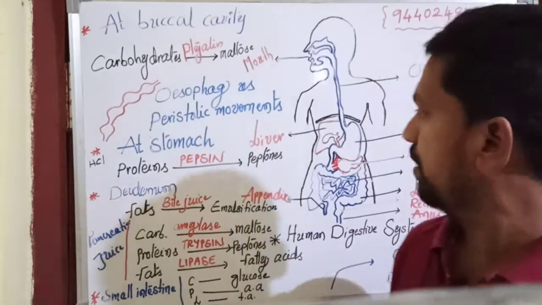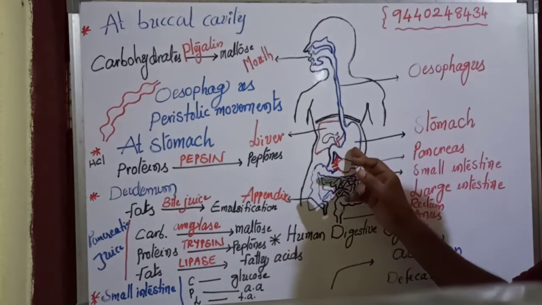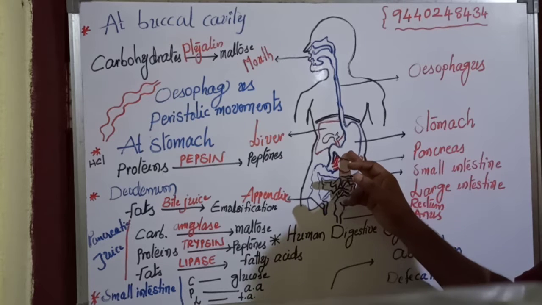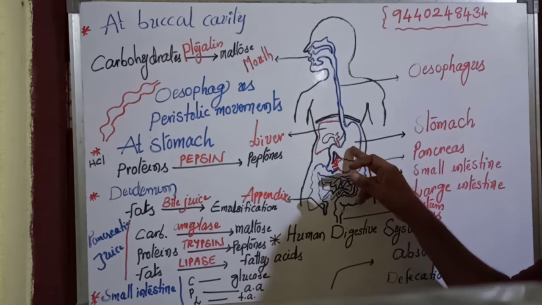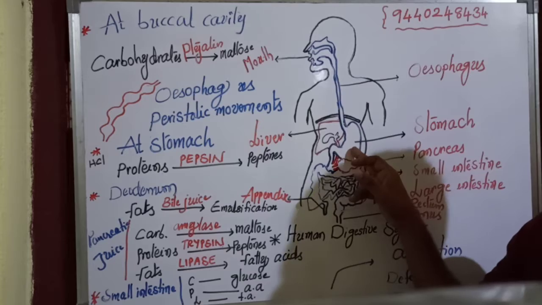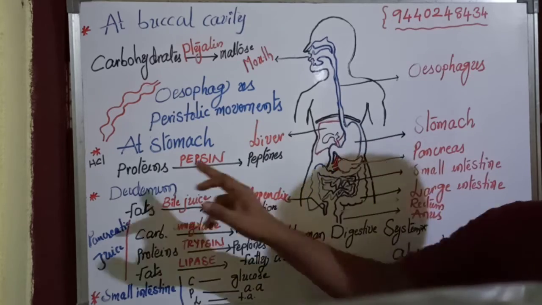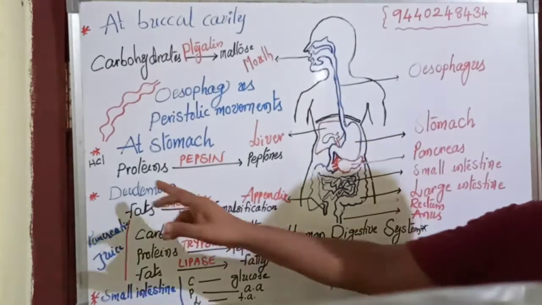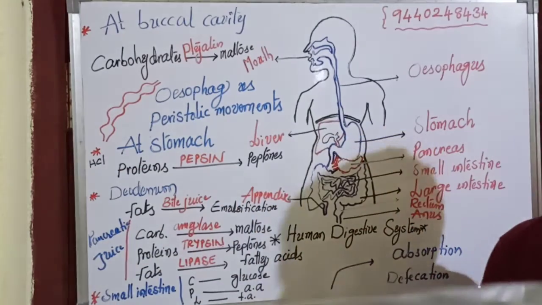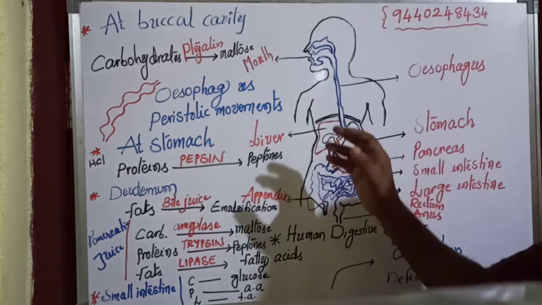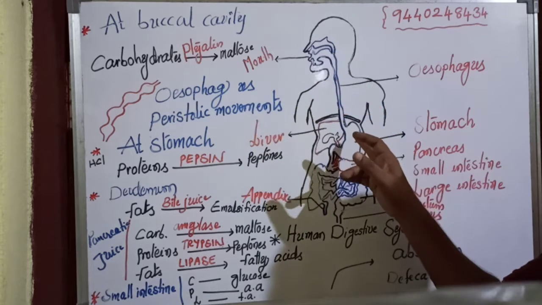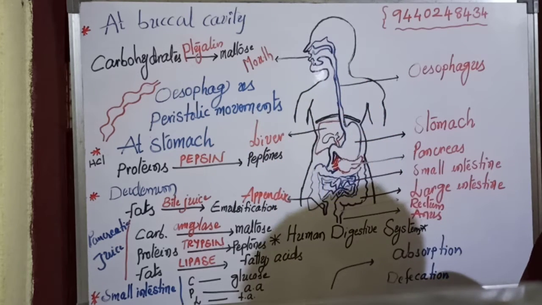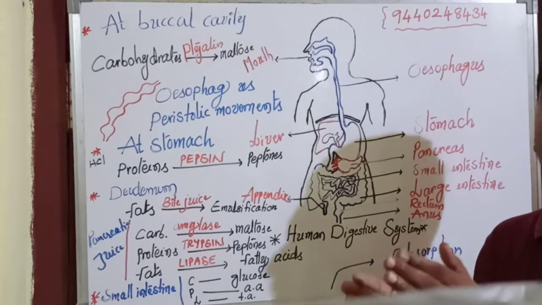I repeat, in the stomach, gastric glands secrete gastric juice. Gastric juice is very important for digestion, which contains hydrochloric acid and the enzyme pepsin. Hydrochloric acid is very important because the alkaline food entering the stomach has to be modified into acidic form.